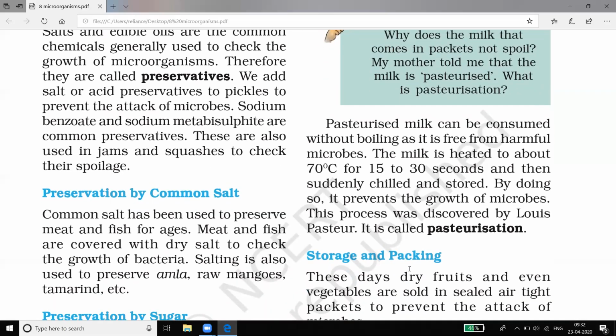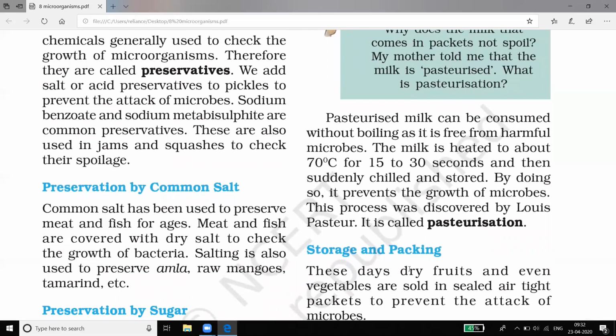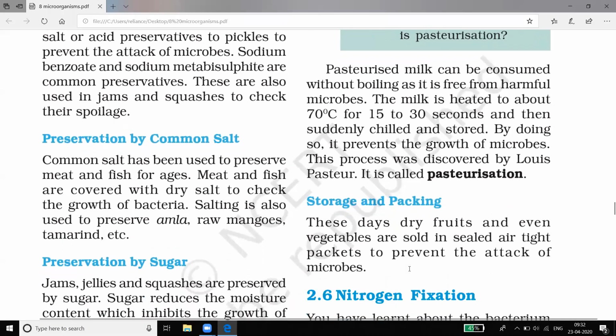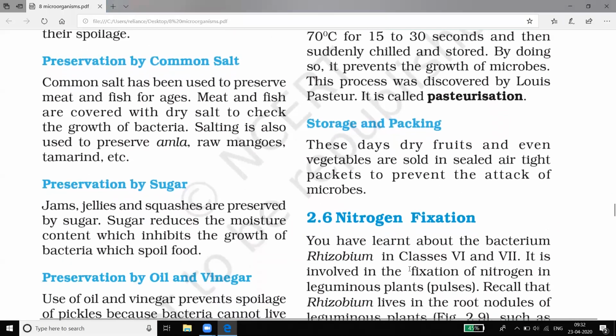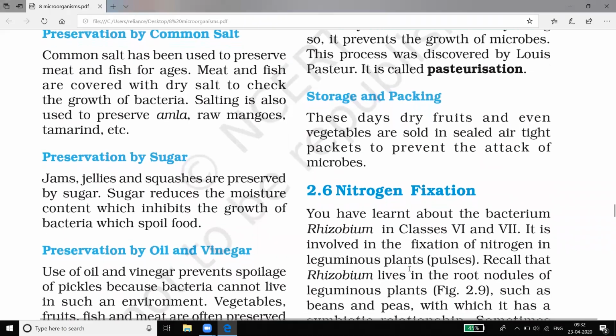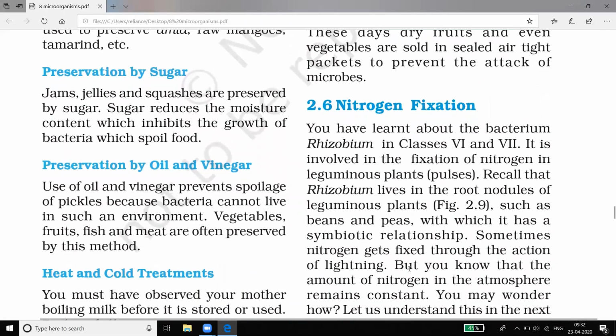And every day your mother boils milk or any liquid, whatever curries she is preparing, might be boiling it twice or thrice in the day to preserve it properly. If your mummy does not boil the milk every day, what will happen? It will get spoiled. You might have experienced that also. Storage and packing is also another way to preserve food.